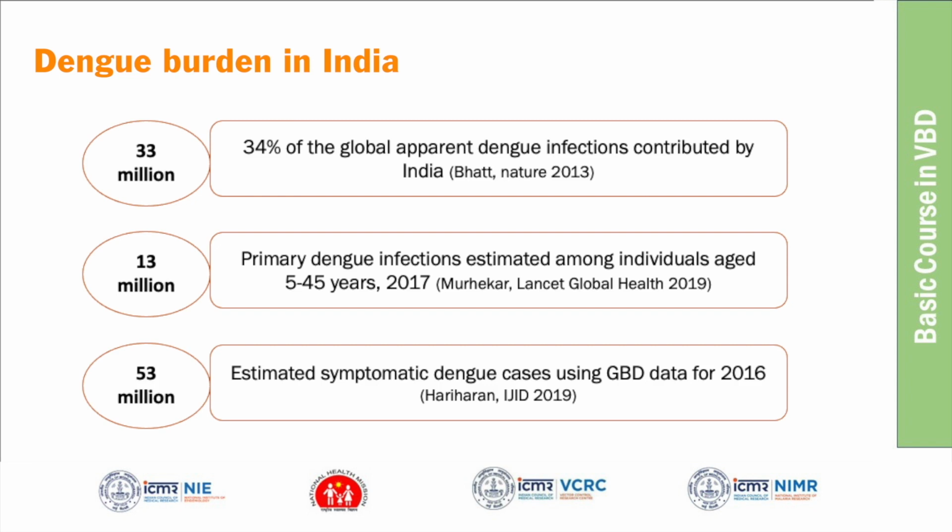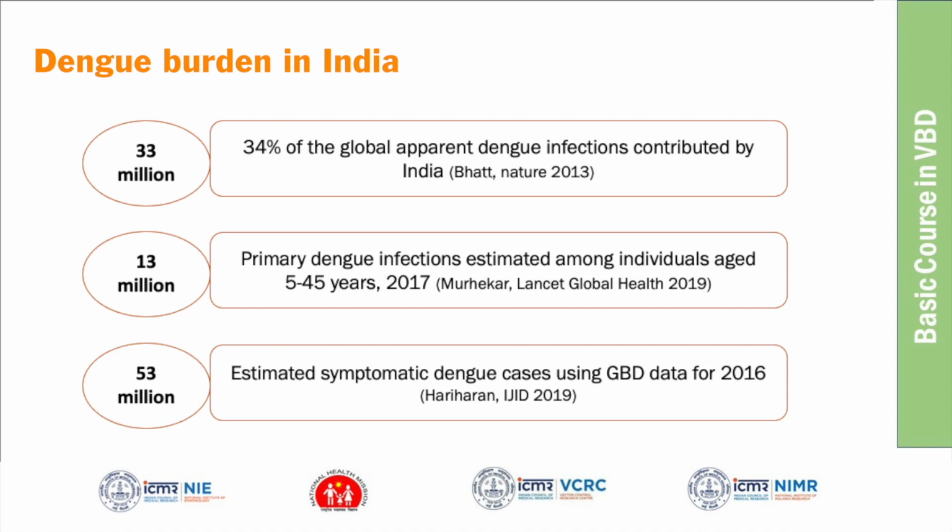As you have seen in the previous slide also, India is a major contributor to the global burden of dengue. One third of the dengue infection is occurring in India. If there are 3 people with dengue in the world, one is from India. 1 out of 3 people suffering from dengue is from India. So this is the finding from the first study.